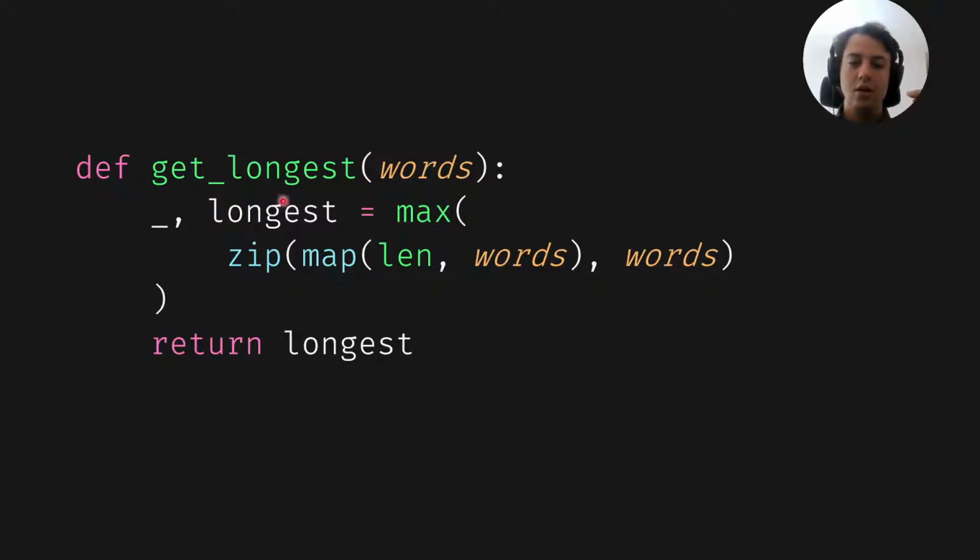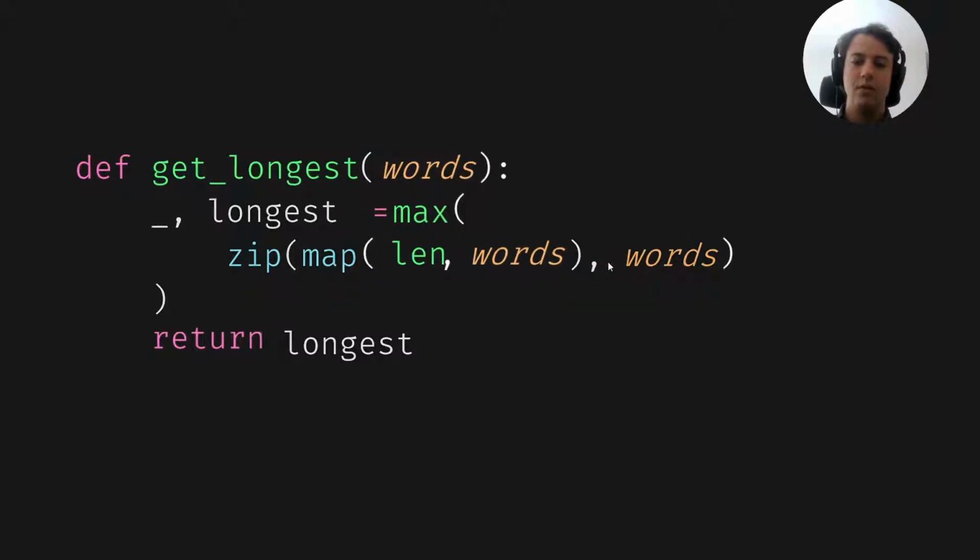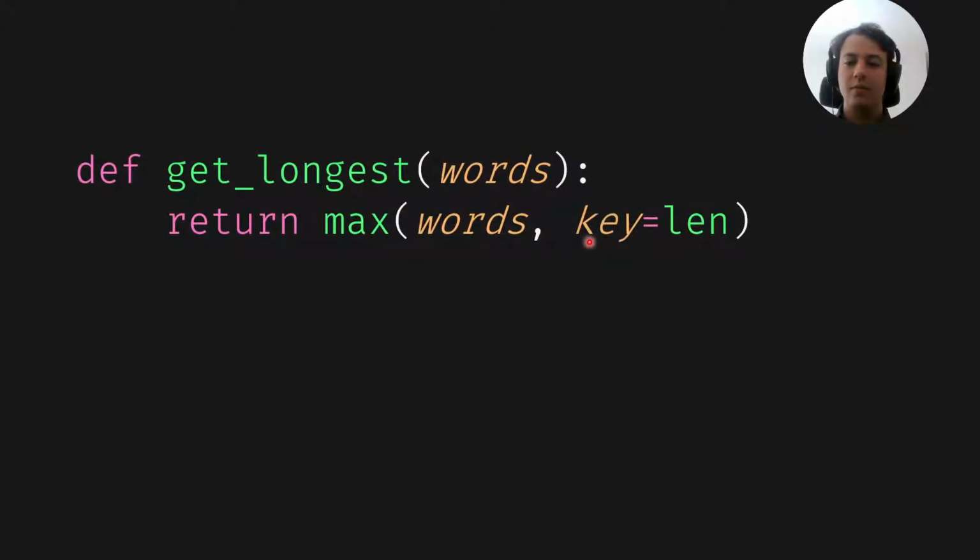And then all of this craziness going on here, the fact that we are zipping the lengths and the words so that the lengths induce an order, this could actually be taken care of by this keyword argument that the built-in max has. It's a very useful keyword argument that changes the way max works. So instead of finding the maximum word, it's going to find the maximum word by length.